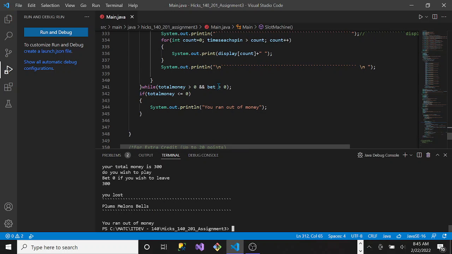So if I bet 0 or I run out of money, it'll kick me out of the game. And if I ran out, it will say you ran out of money. And that was assignment 3.